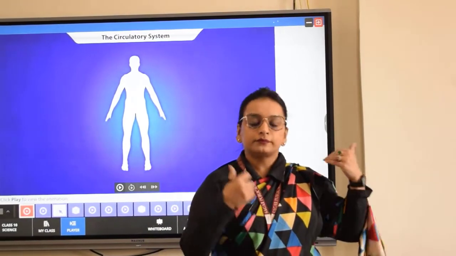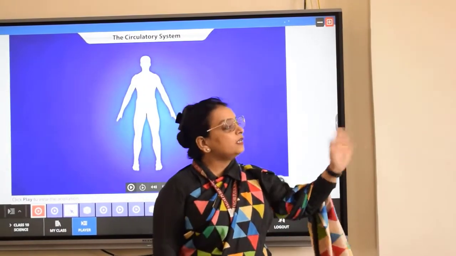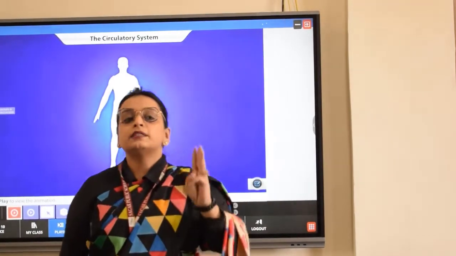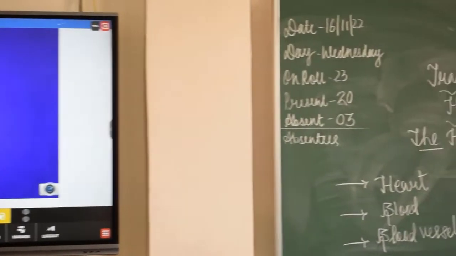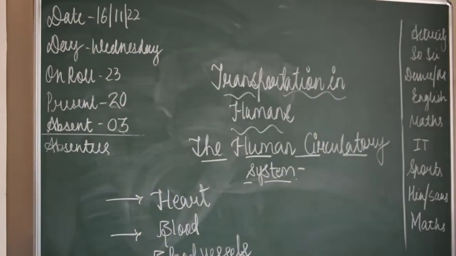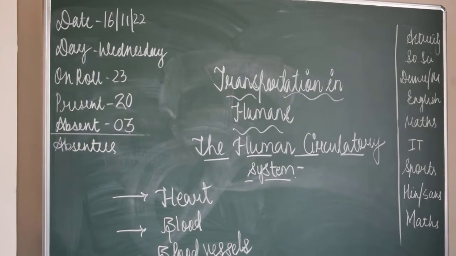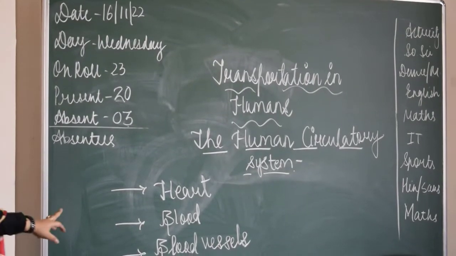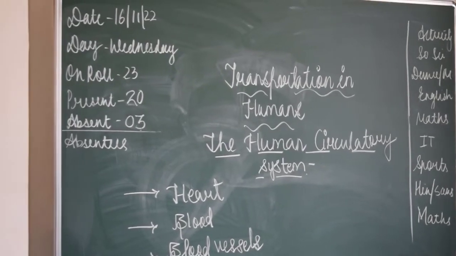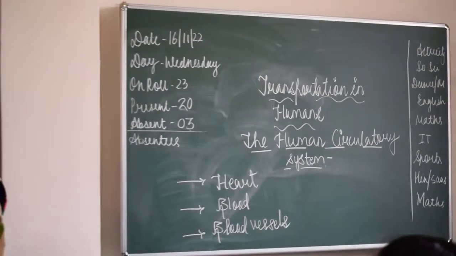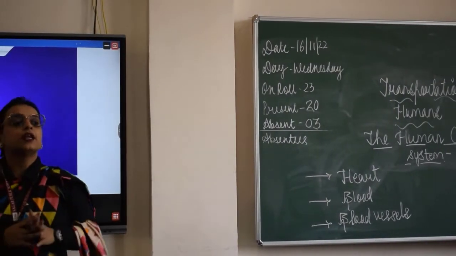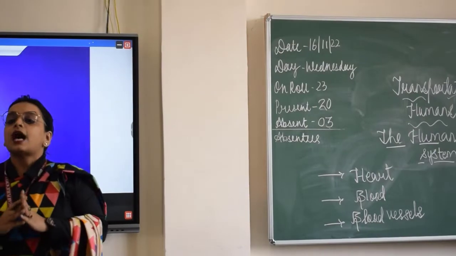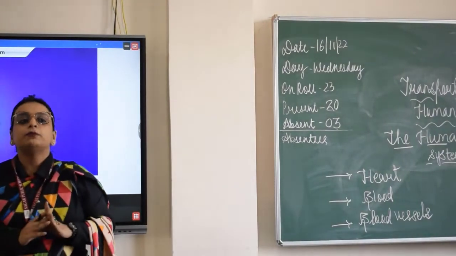This is the function of which system? Circulatory system. Basically, this human circulatory system is made up of three components. What are the three parts of the circulatory system? The heart, which is the pumping organ that pumps the blood. Blood is the second component. This blood is circulated throughout our body via closed channels called blood vessels. As we have already discussed in our previous classes, blood vessels are of three types. What are the three types?